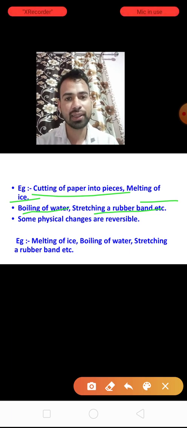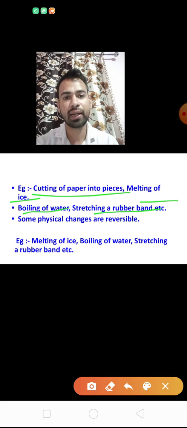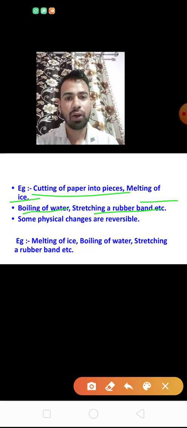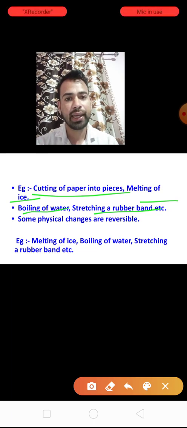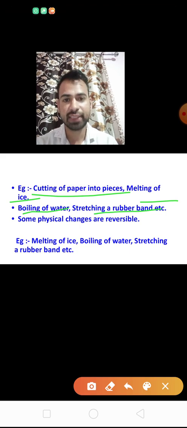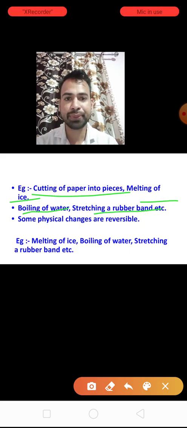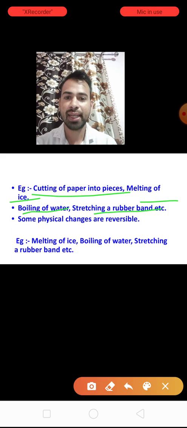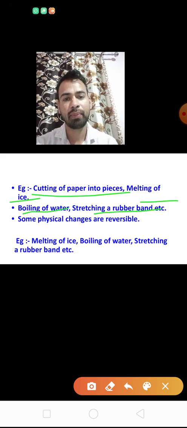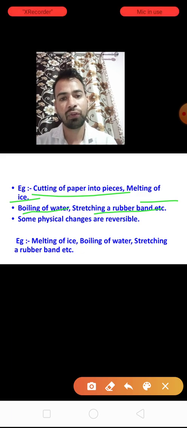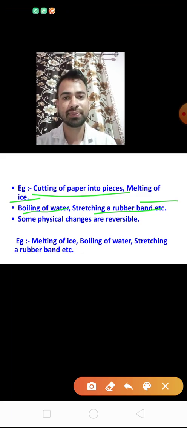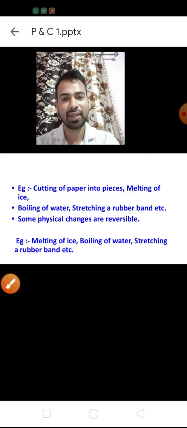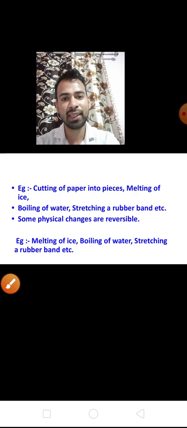Okay, clear about this? Means in physical change, I repeat once again, no new substance is formed. Only the shape, size and state of the substance will be changed. Examples: cutting of paper, melting of ice, boiling of water, stretching of rubber band. Okay, clear? These are physical changes. Any problem regarding that? That is easy, that is very simple.